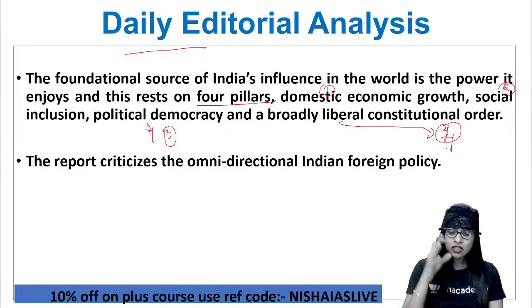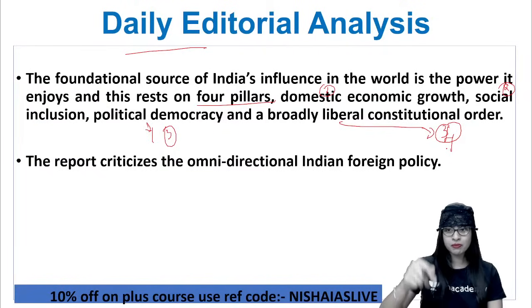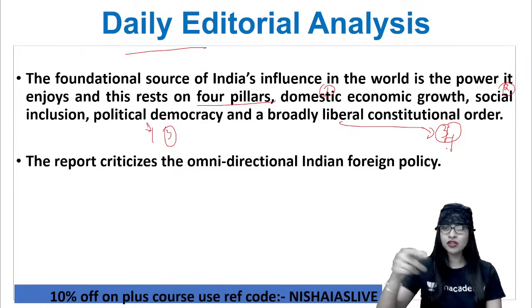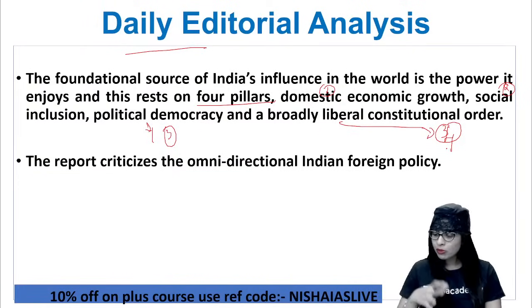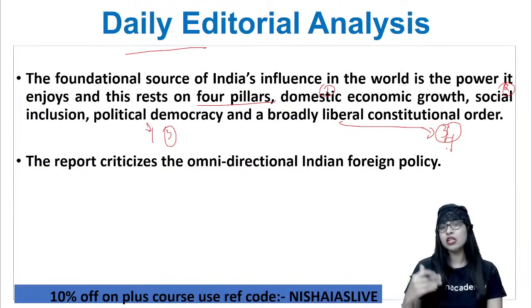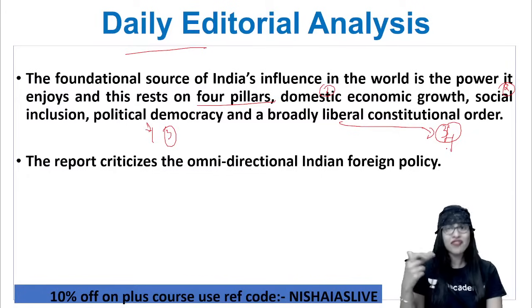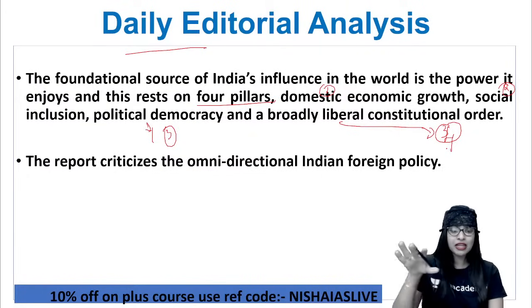And now, this particular report points out what is happening in domestic politics. What is happening to social inclusion? Somewhere or the other, there is a bifurcation or gap. What about political democracy? There is majoritarianism. And what about the liberal constitutional order? It is liberal by word, but what is happening in reality? That's why this failure is happening. You got the point? I'm talking about the negative perspective.